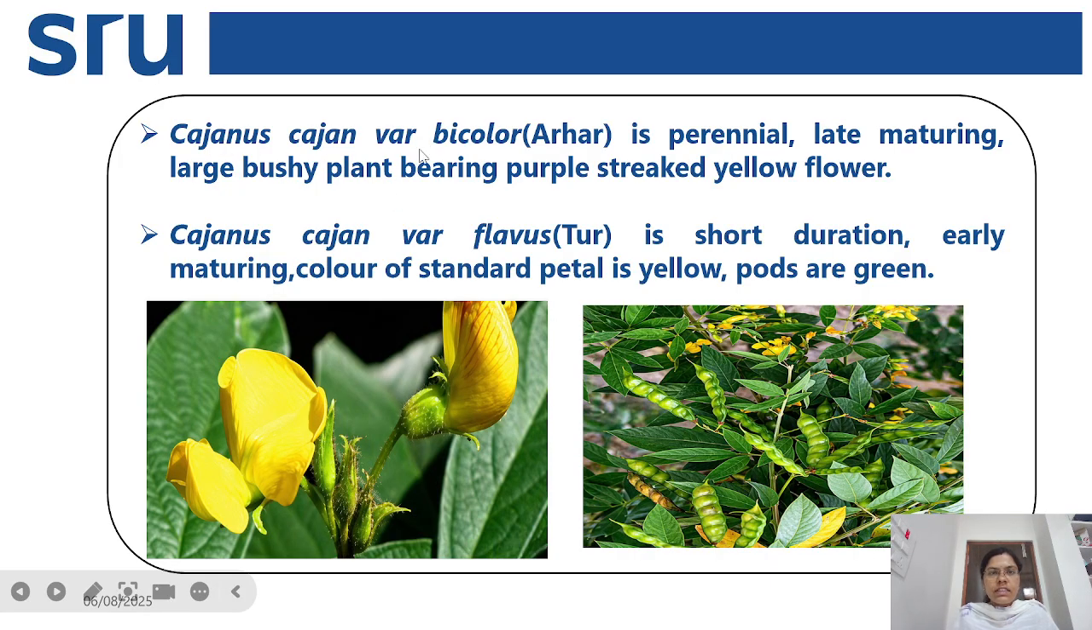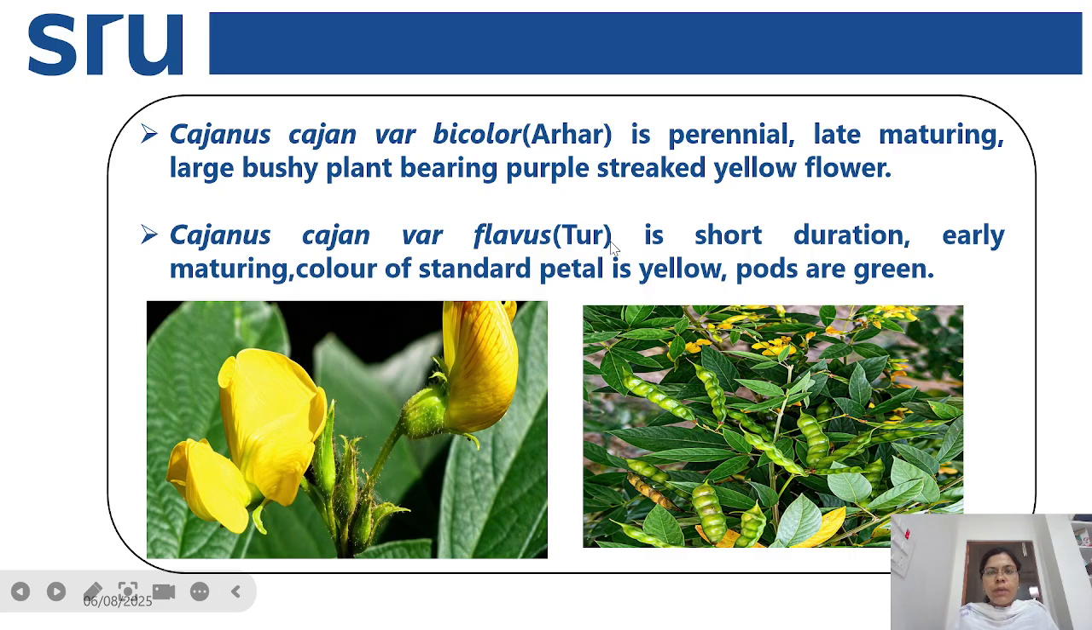That is the Cajanus variety bicolor, and next is Cajanus variety flavus, that is the Tur. It is a short duration and early maturing variety, and the color of the standard petal is yellow, and the pods are green in color in case of Tur.